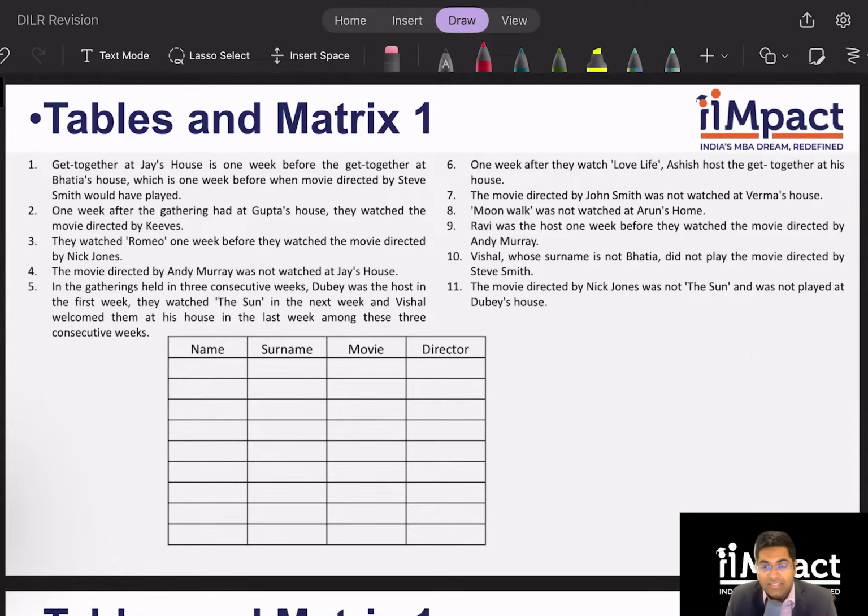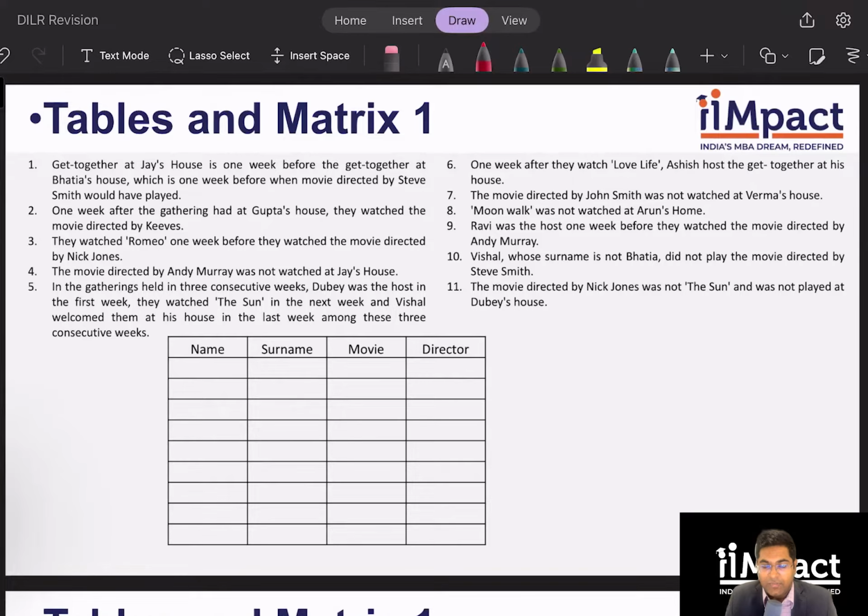Remember the one fixed thing. The one fixed thing is there are only 5 friends. So there are only going to be 5 row items in total in my final table. So what I will try to find in this set is clues which are telling me about 3 weeks or 3 different row items. That's the key over here in such sets.